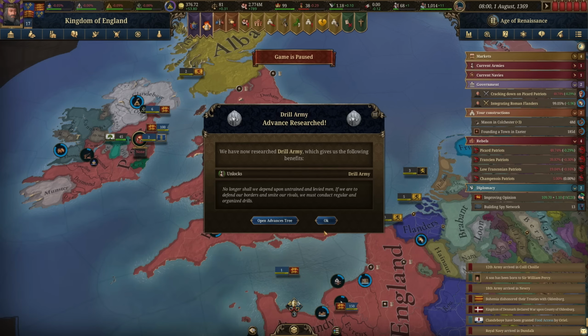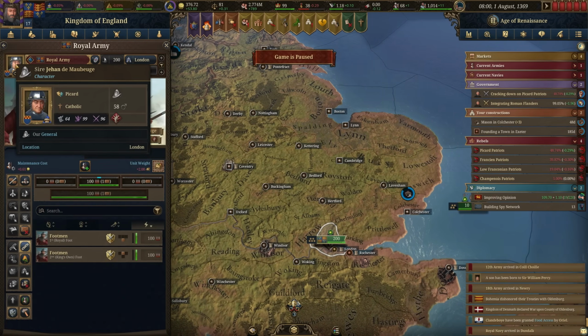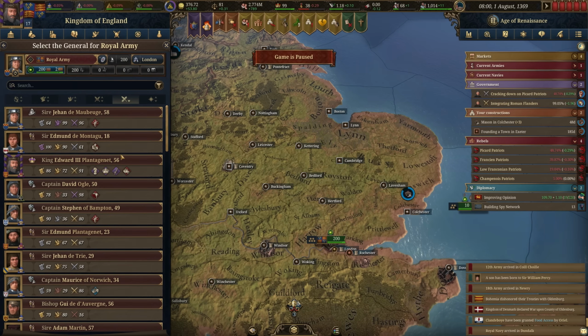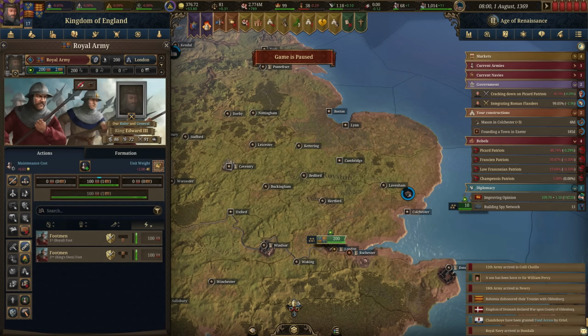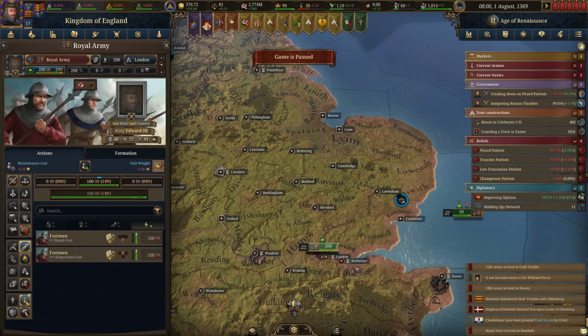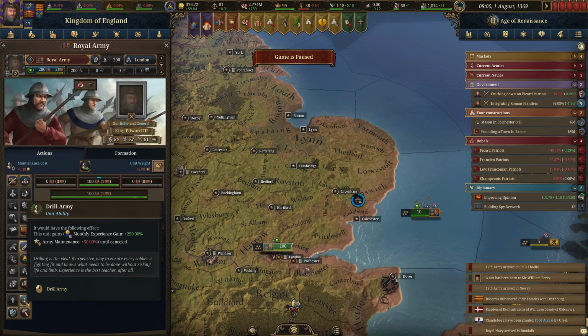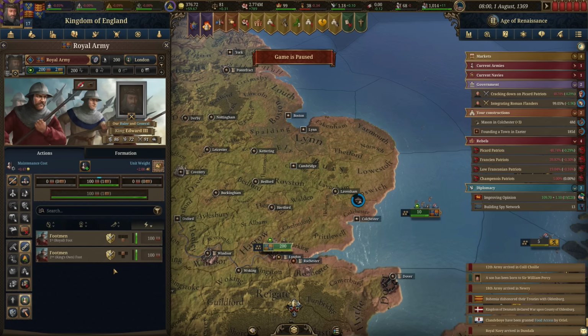So we're now able to drill our army. We're going to change up who's leading the Royal Army. Put the king in charge. I mean, he's getting a bit old for leading troops, but that's okay. So let's go and start the drilling of our troops. This is going to increase their monthly experience gain and also going to cost us increased army maintenance.